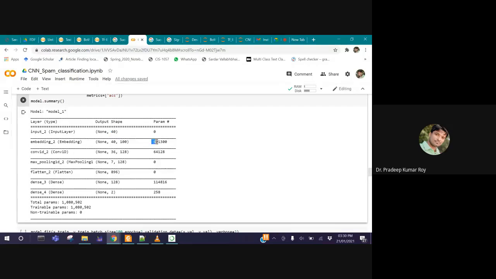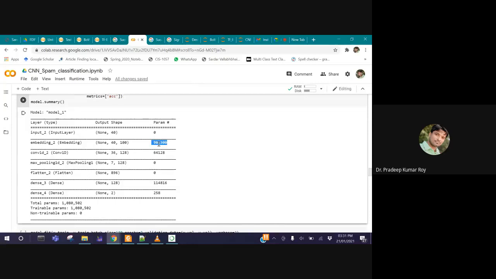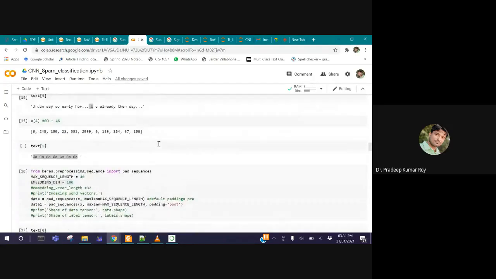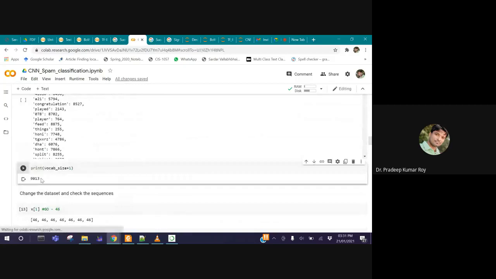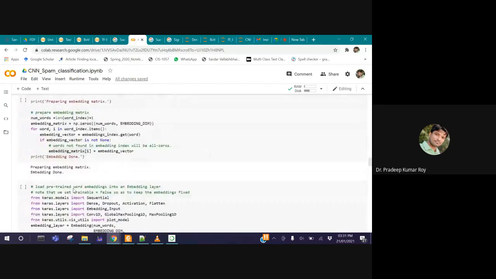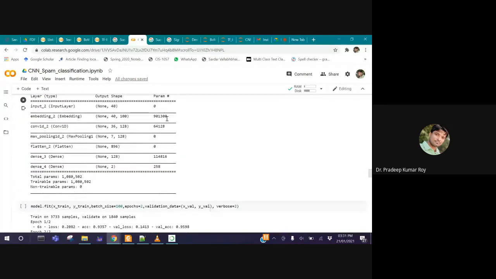Now, it completely depends on how many unique words are present in our database times the embedding dimension. If you multiply the number of unique words present in our database, see here, by 100, it is nothing but 9013 times 100. These many parameters we have. Then 9023. Then we have the next layer, where we kept 40.